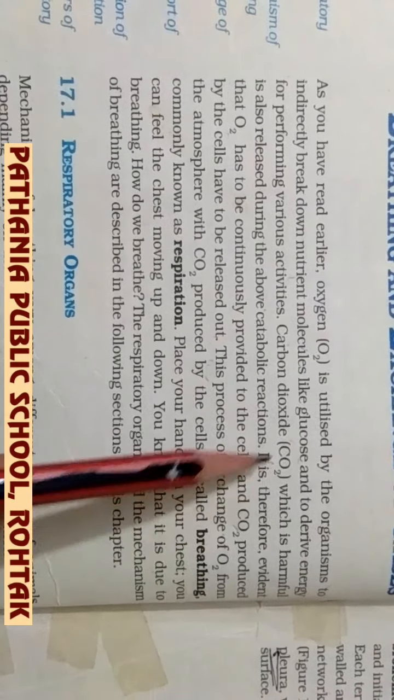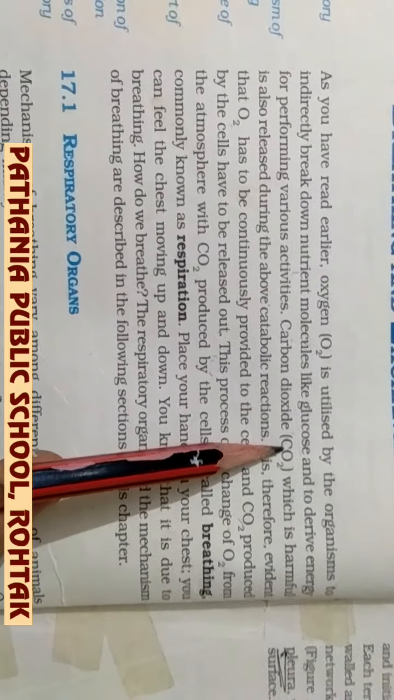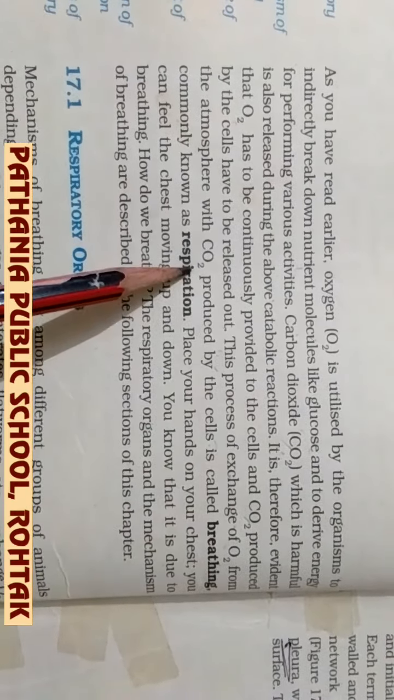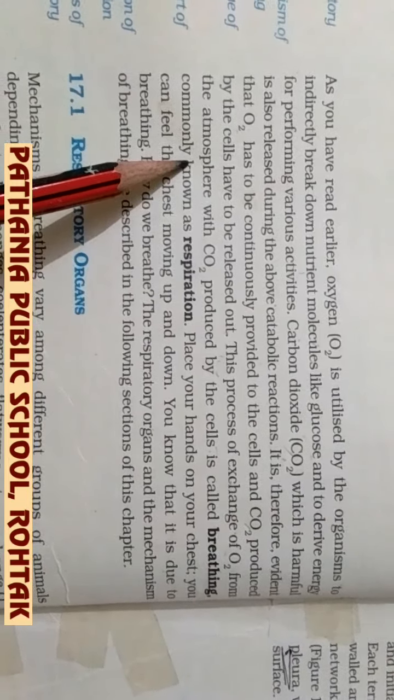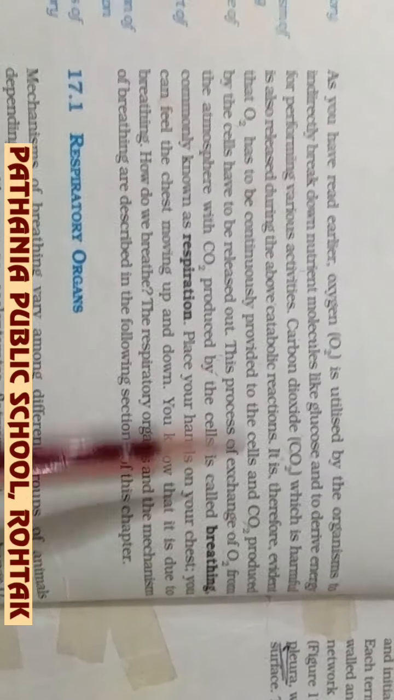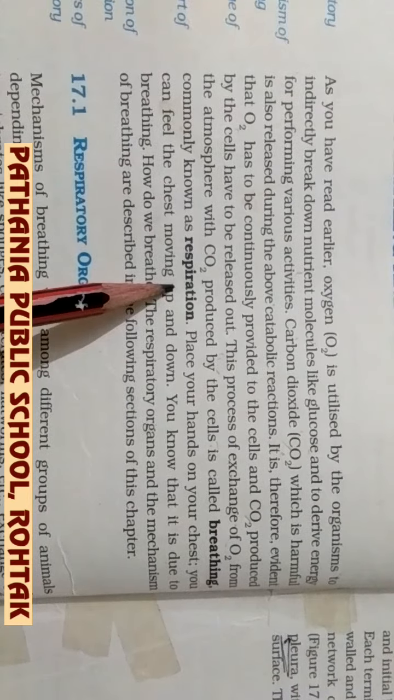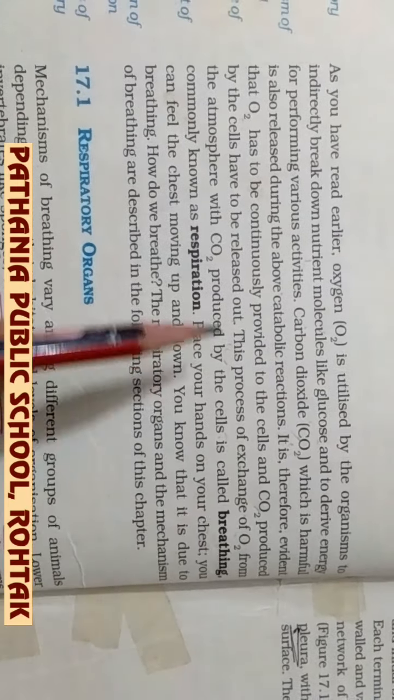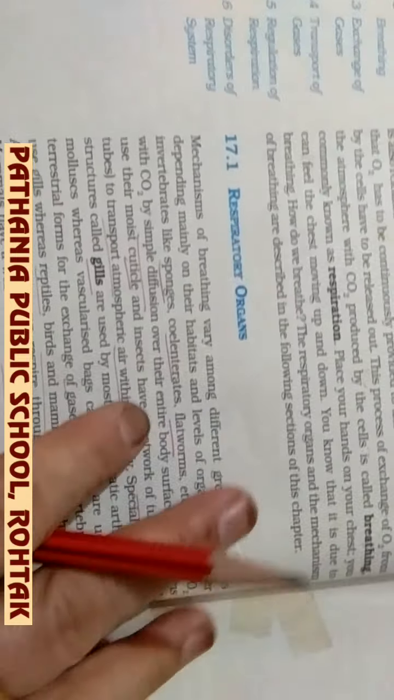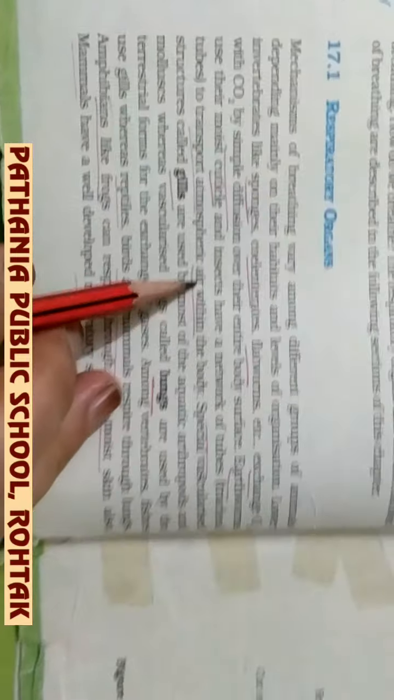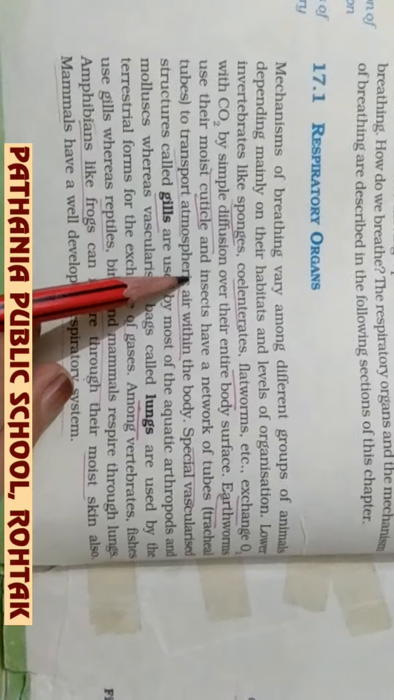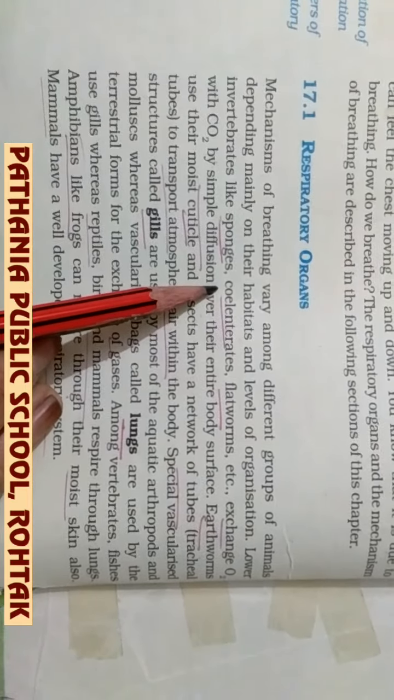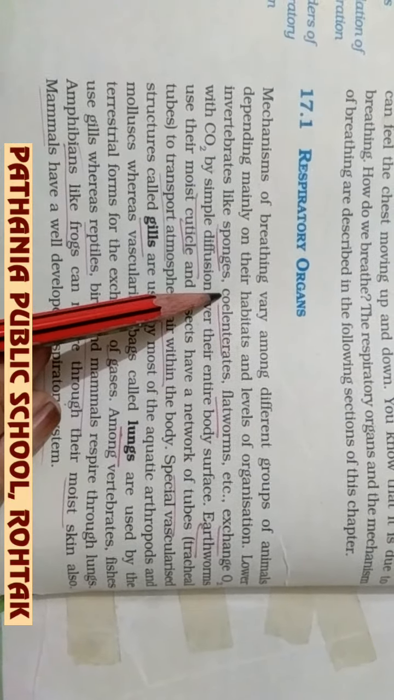This carbon dioxide is produced in the process of respiration. So the exchange of gases of oxygen and carbon dioxide with the atmosphere is called breathing, and commonly it is called respiration. For breathing, or for the exchange of gases, in different groups of organisms, in animals especially, there are different types of respiratory organs. We are starting from the very simple life form.